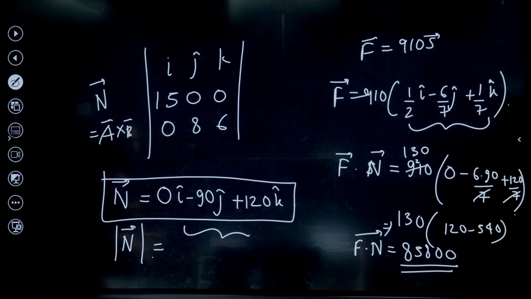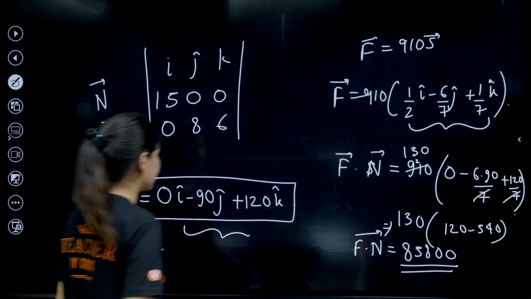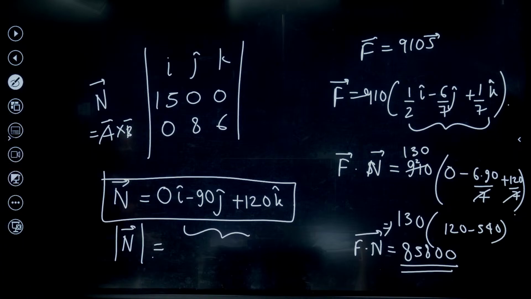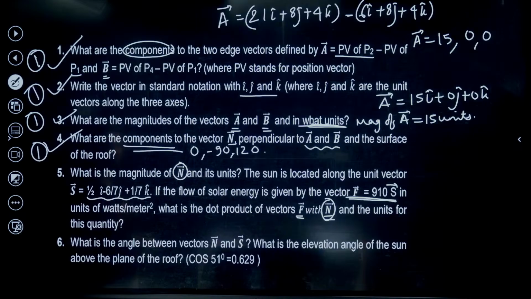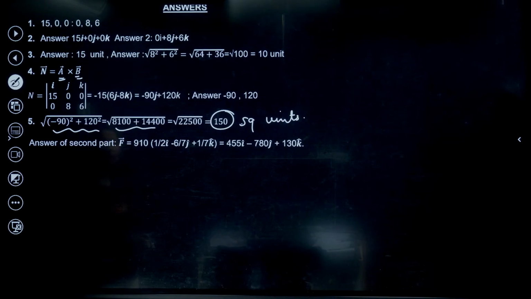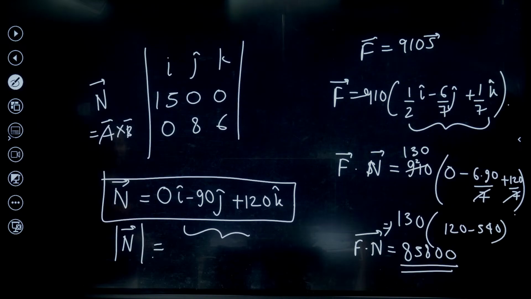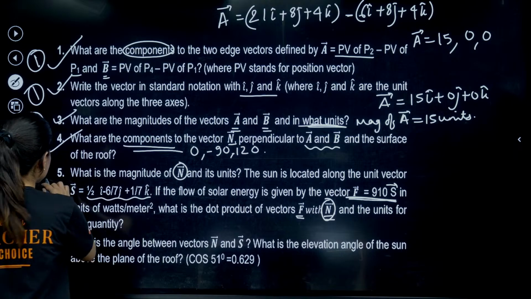Clear? This is your F dot n. Okay, now this is done, right?